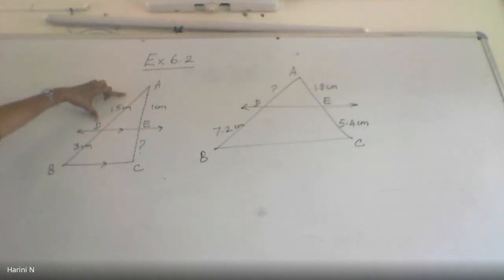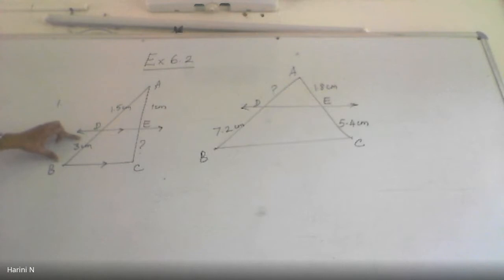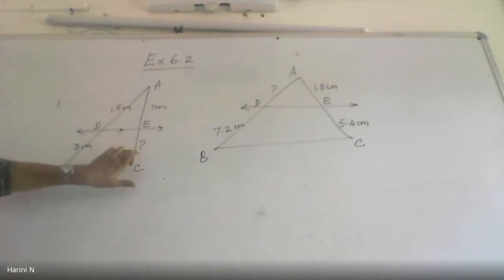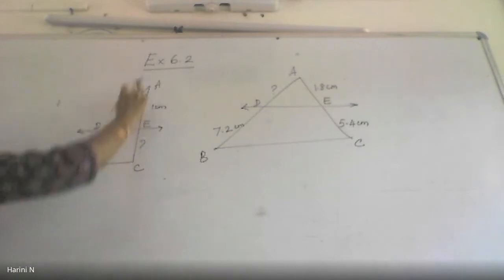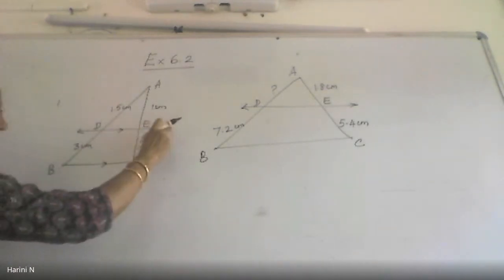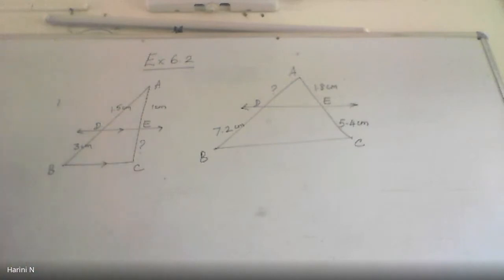The length of AD is given as 1.5, the length of DB is given as 3, and the length of AE is given as 1. You are asked the length of AC. What is the measurement of AC? Now when I have a triangle ABC such that there is a line which is parallel to one side of the given triangle, then according to the BPT, can I apply the basic proportionality theorem on this triangle ABC? Is the condition appropriate for me to apply the basic proportionality theorem on triangle ABC?